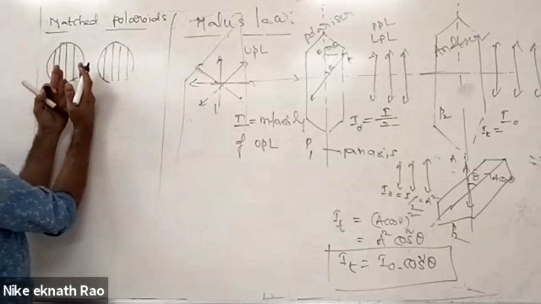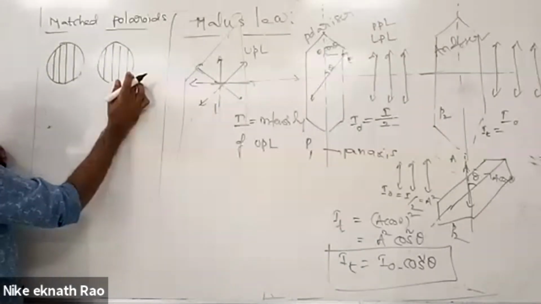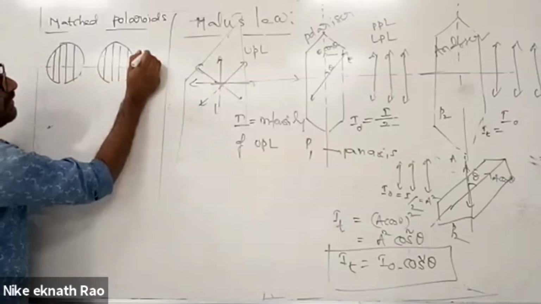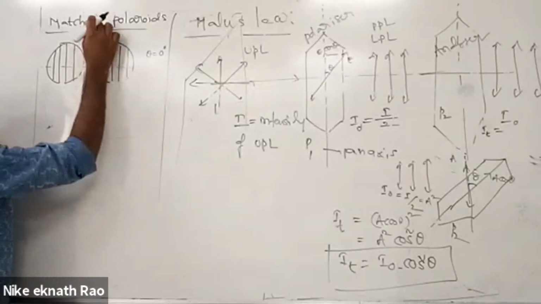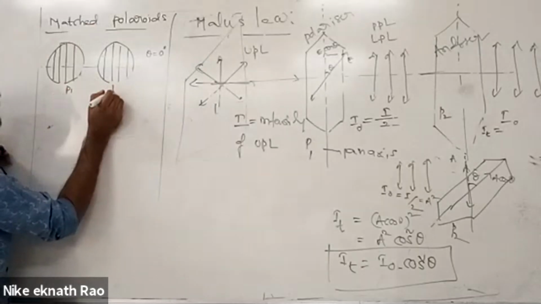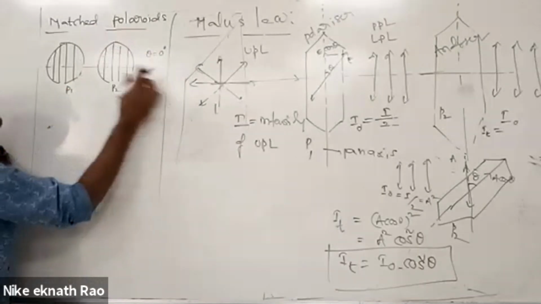You can match them now. So their pass axes are coinciding. So what happened here? The angle between their pass axes is 0 degrees. This kind of polarizers are what? Matched polarizers. Polarizer P1, polarizer P2. P1 and P2 are matched polarizers.